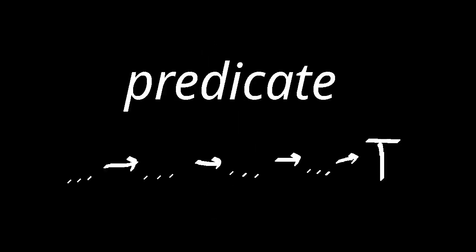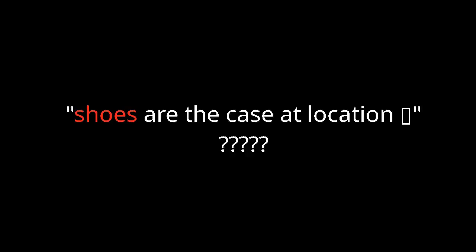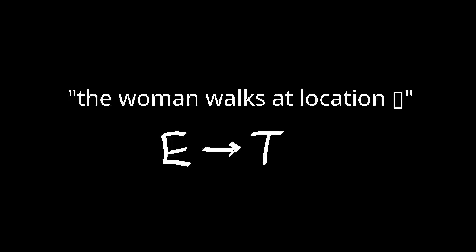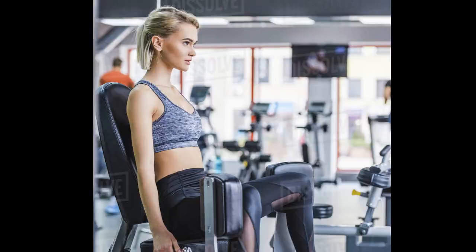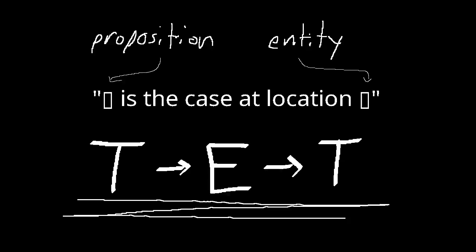We say a predicate is any function that returns T eventually. So everything we just previously mentioned is a predicate. What about this thing? Blank is the case at location blank? We can't just give it an entity like shoes, because otherwise it would become shoes are the case at location blank. So you have to give it another proposition. Doing this with the woman walks from earlier, we get the woman walks at location blank. And this itself is clearly E to T. Can you guess what to write for the whole predicate if it takes a proposition as input? That's right, it's T to E to T.